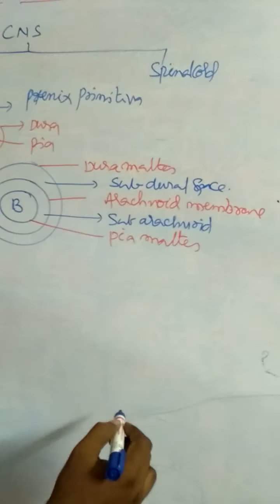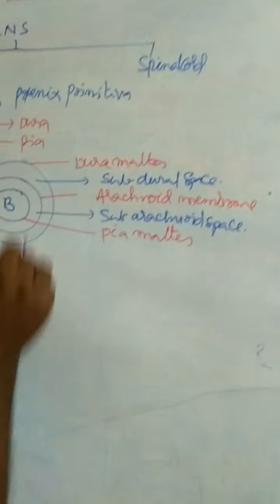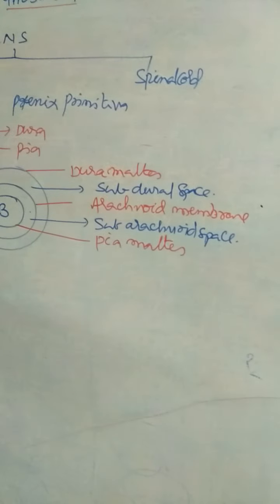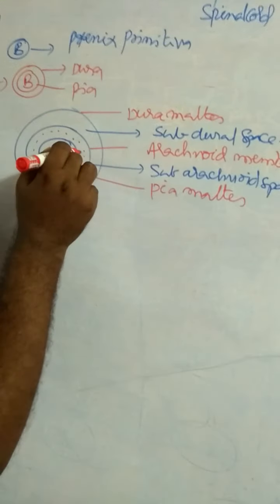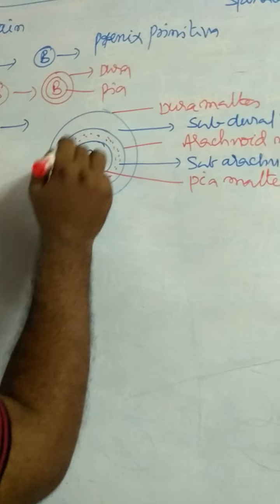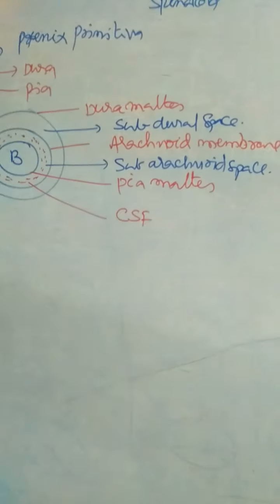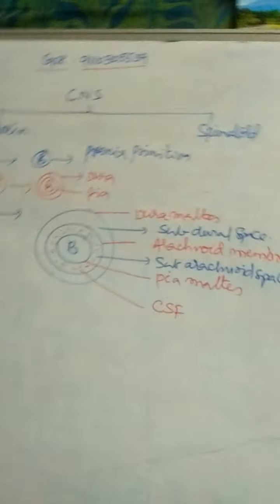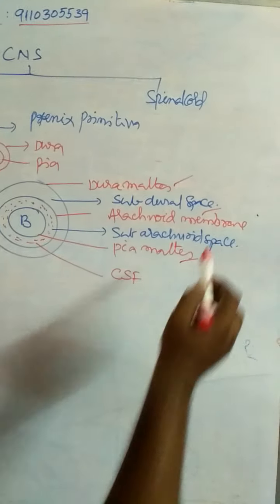Below the arachnoid, between the arachnoid and pia mater, is the subarachnoid space, which is filled with a fluid called cerebrospinal fluid. Once again I repeat: the outermost layer of the meninges is dura mater, the middle is arachnoid membrane, the inner is pia mater.